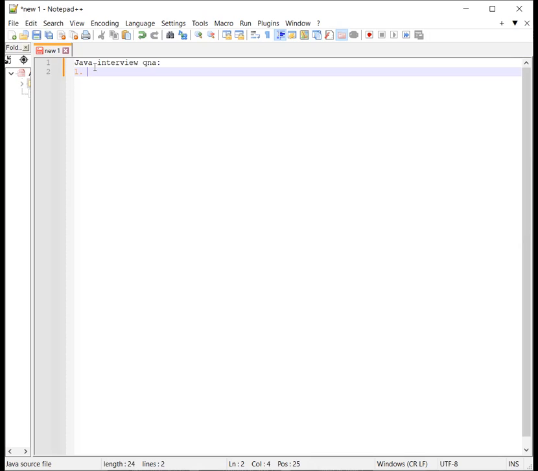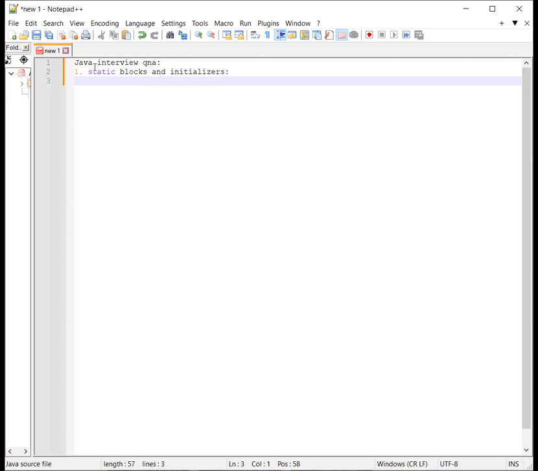So first of all, I will discuss static blocks and initializers. So what is this? Basically, static blocks or static initializers are used to initialize any static fields in Java.